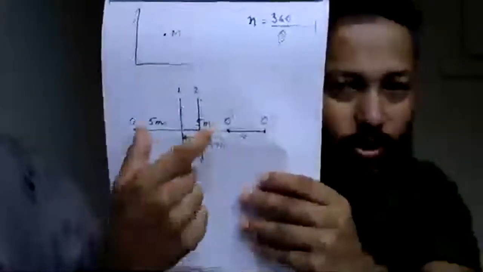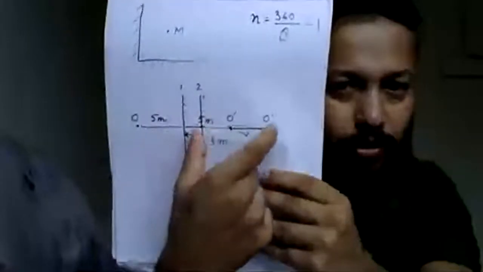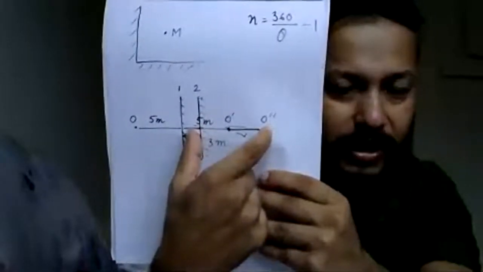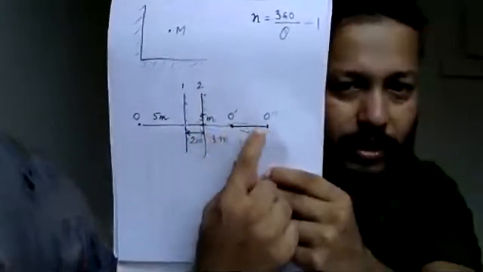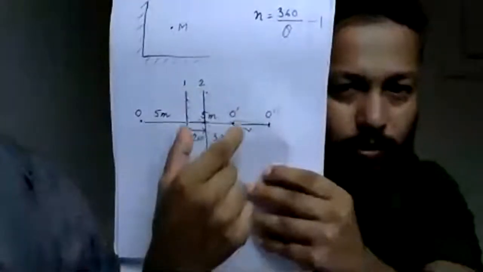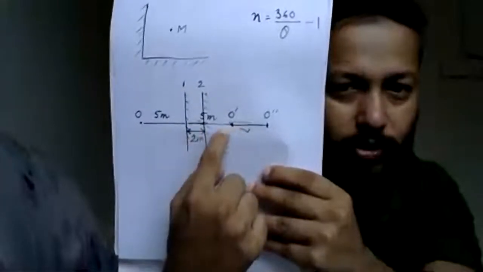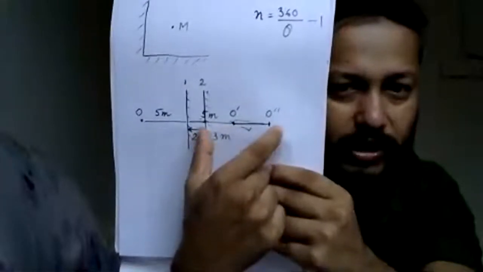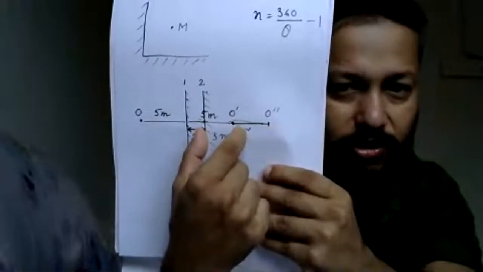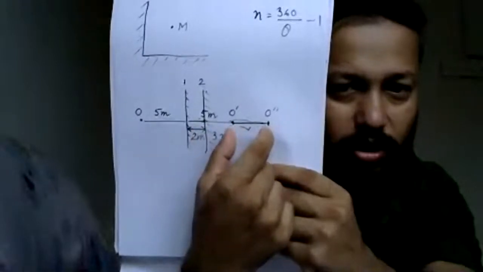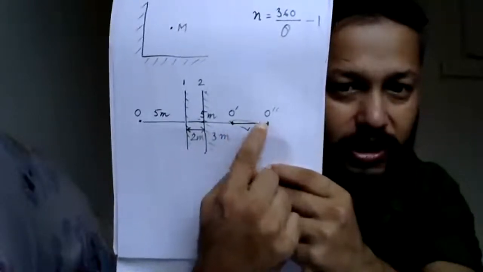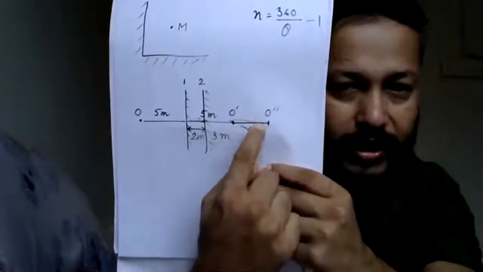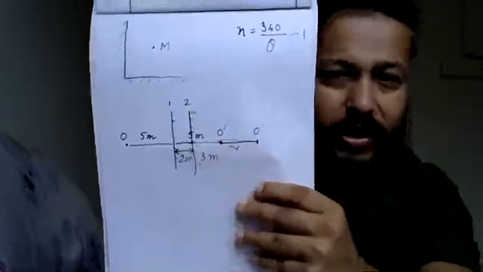Understood? This object distance is 7 meter, so the image will be formed at a distance of 7 meter. This complete one is 7 meter. Now this was total 5, that is 2, 3. Now this total is 7, and this much is 3, so this much is 4. In this way, the distance between the images in the two positions is 4 meter. Try to understand. It's not a difficult sum at all.